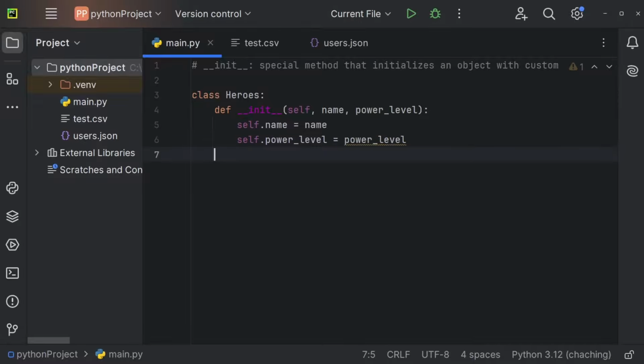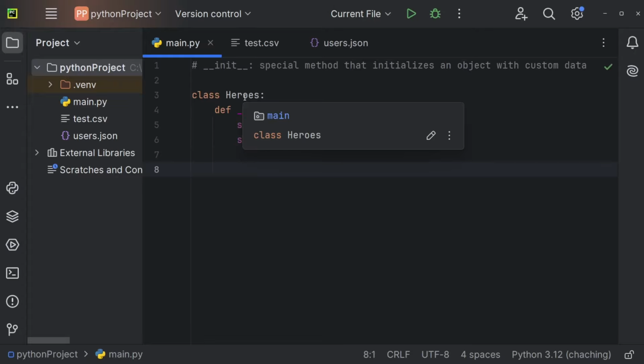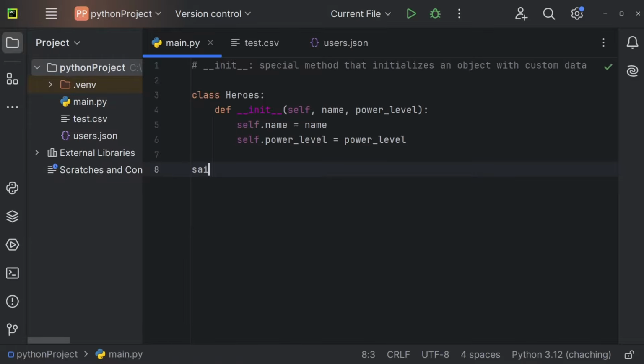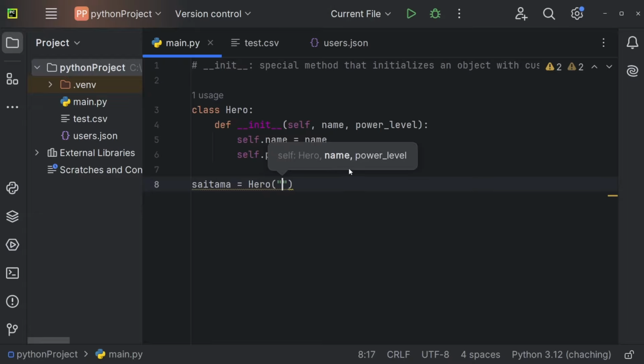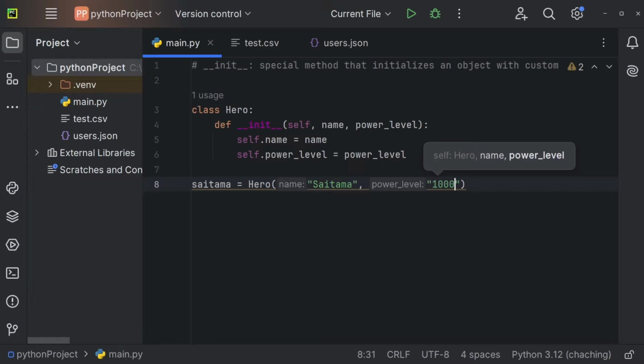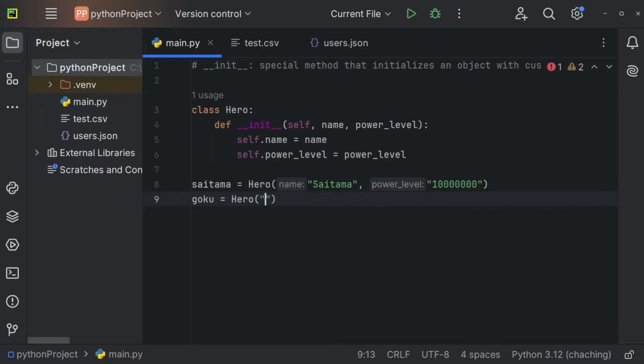But for now, let me just create two heroes. So we create two heroes from this class blueprint. So the first hero is going to be Saitama, and he's going to be equal to hero. And actually this class should have the name hero, so that was my bad. So Saitama is going to be equal to hero. And for the name, let's of course define Saitama. And for the power level, let's say it's 1 million, for example. Doesn't really matter. And now let's create a second hero. So for example, the hero Goku, he's going to be equal to a hero. And the name, of course, is Goku. And for the power level, let's use 10,000, like so.